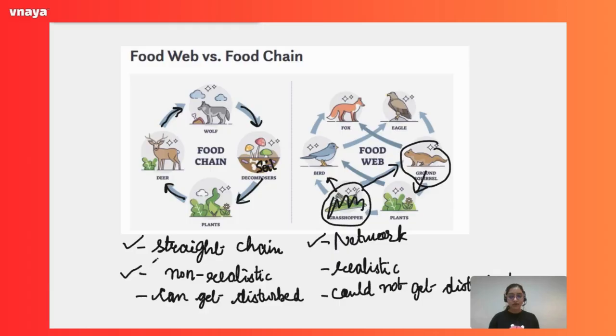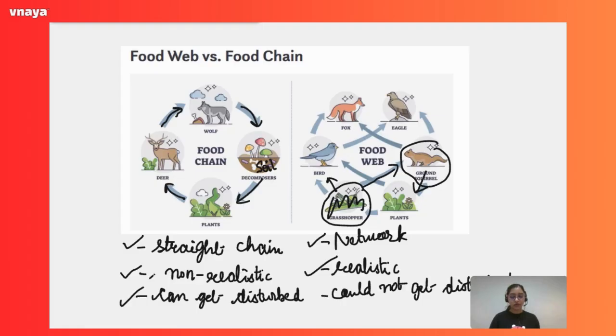Second thing is about realistic and non-realistic. So food chain is not that realistic, but food web is more realistic. It's more expressive of how in nature organisms can survive by feeding on more than one different organism. So that was the second point.